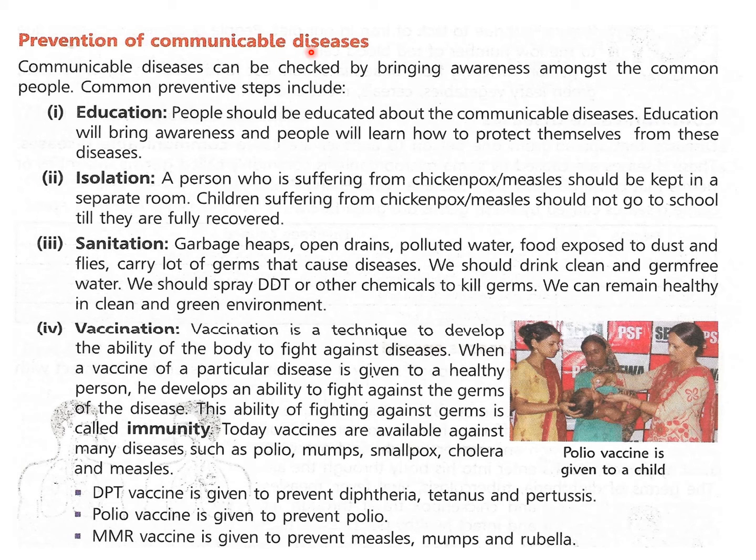Now, prevention of communicable diseases. How can we prevent them from happening to us? Communicable diseases can be checked by bringing awareness amongst the common people. Common preventive steps include, now how we can make others aware, by educating them. Education: people should be educated about communicable diseases. Education will bring awareness and people will learn how to protect themselves from these diseases.